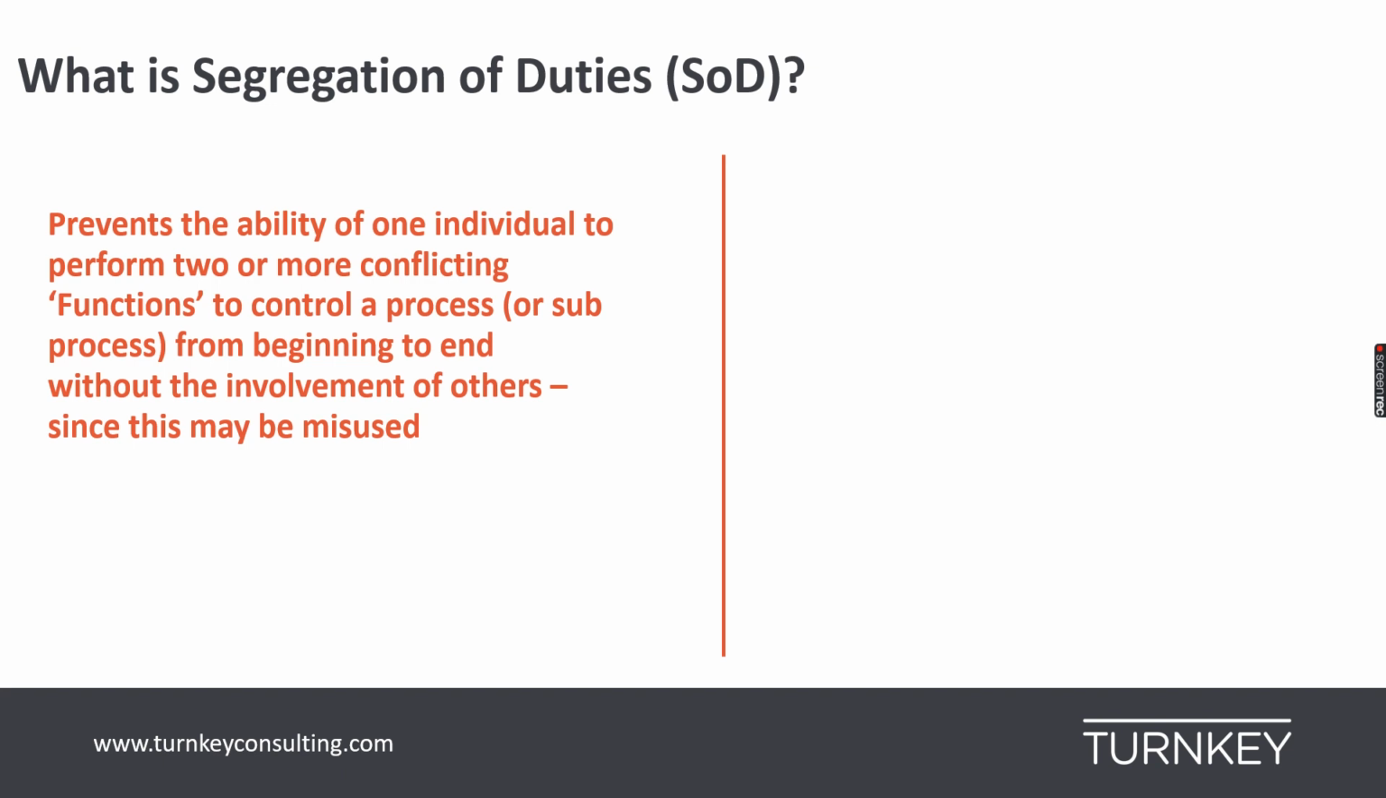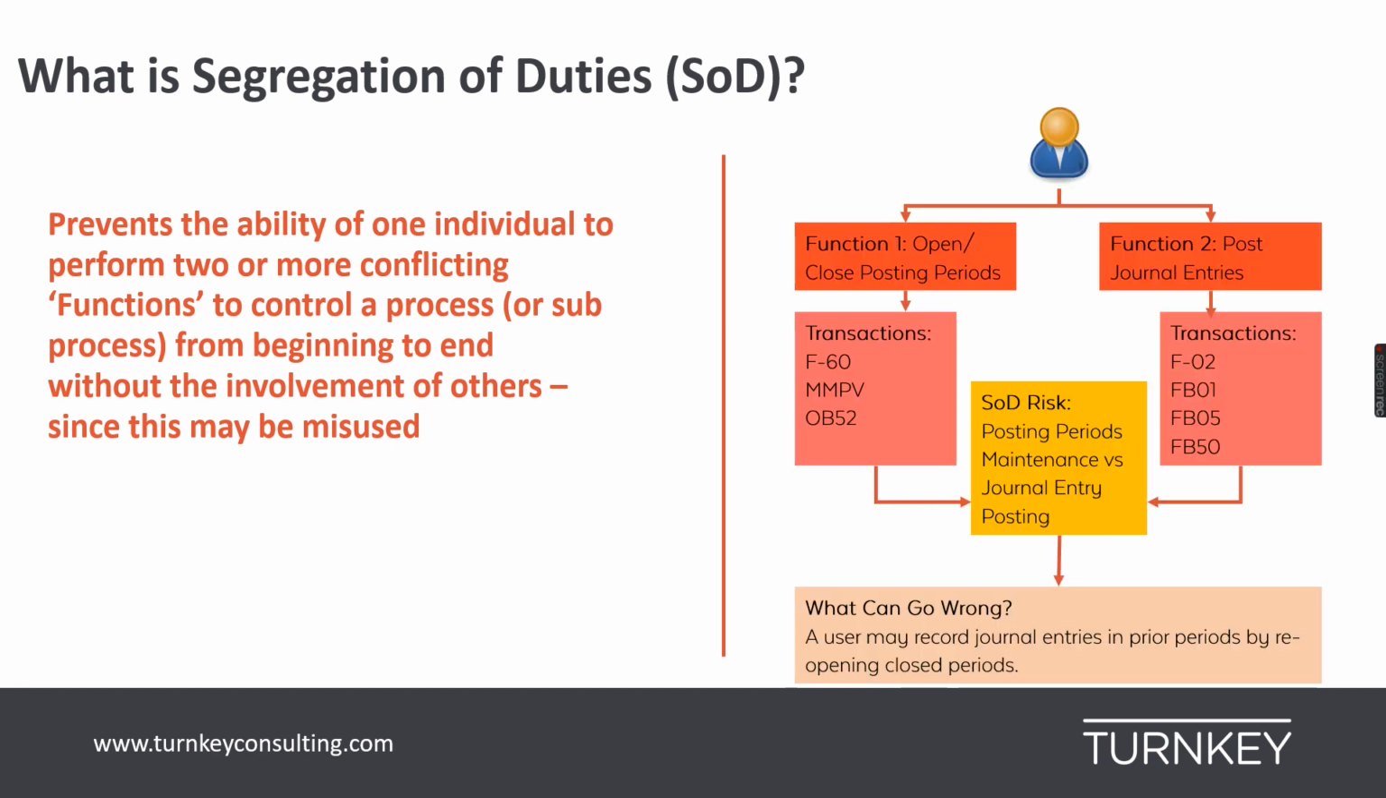Let's start off with what is segregation of duties. So SoD prevents the ability of an individual to perform two or more conflicting functions within a process or within a sub-process without the involvement of other users. Now, why we are worried about SoD is that if a person has got that combination of conflicting functions, they might be able to misuse it either for some fraudulent transaction or for doing something that they should not be doing.